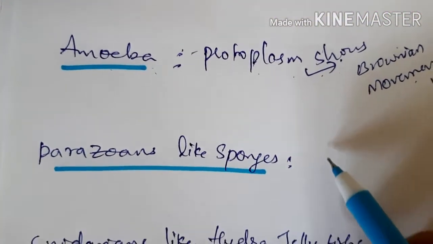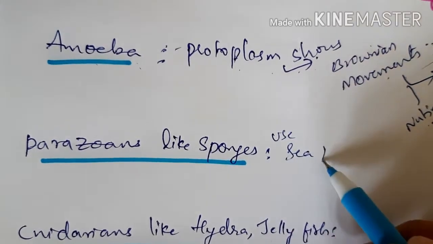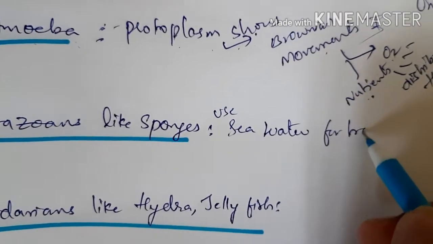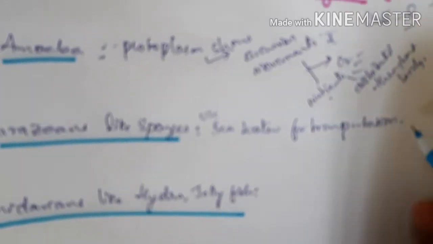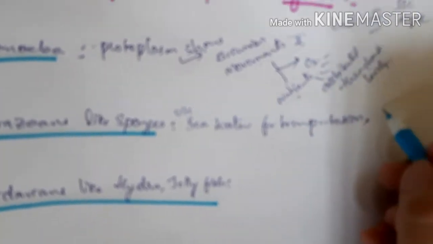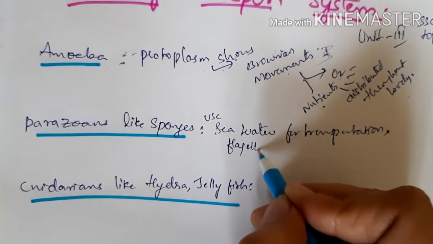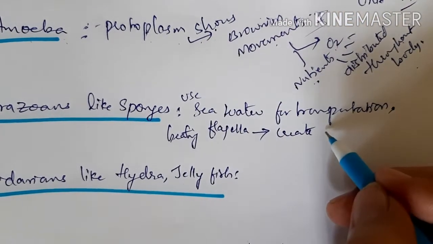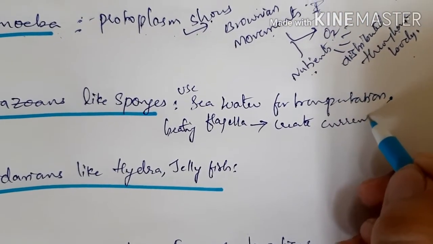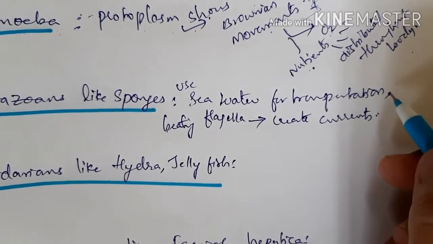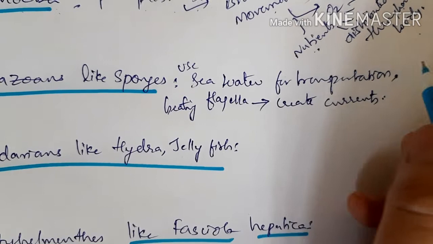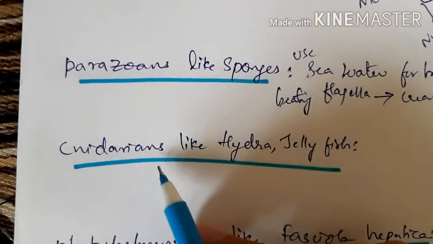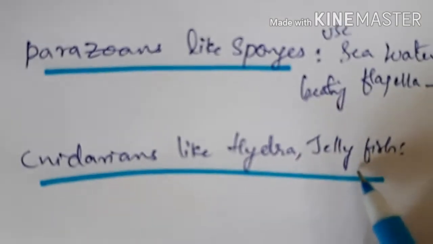Next, let us see about the parazoans, like sponges. They use seawater for transportation by creating currents by beating flagella. With the help of flagella, they create currents, meaning movements by which the transportation process can be easily done. So they use seawater for transportation. That you remember. Next let us see the other organism, that is cnidarians like jellyfish and hydra.